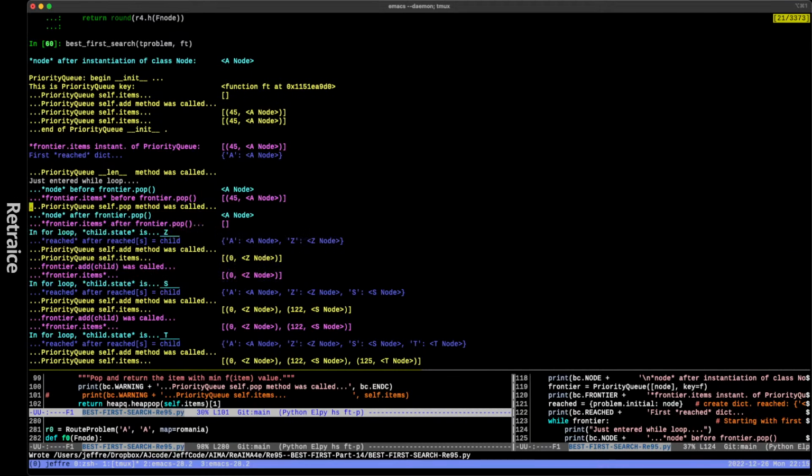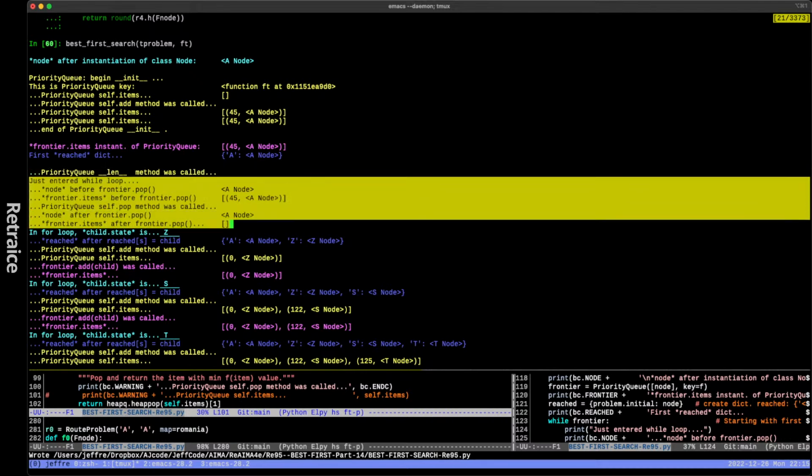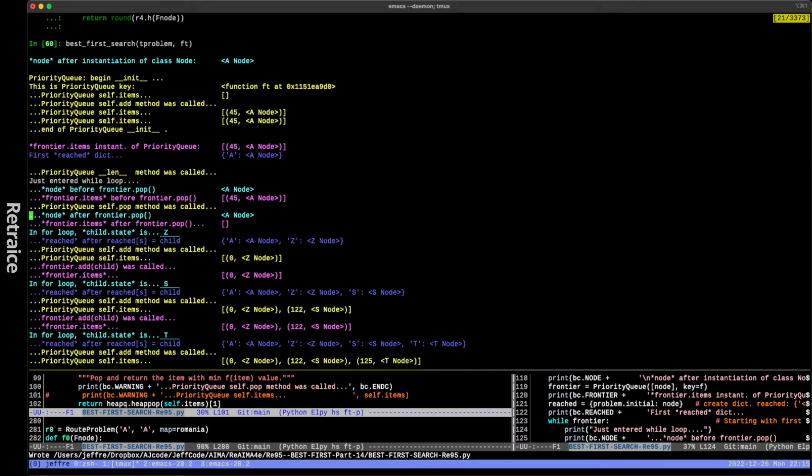But if you look at this, just after entering the while loop, the whole thing below it is the while loop, but before we get into the for loop, you're popping from PriorityQueue. You can see that frontier before the pop is 45A node, and after the pop is 0.